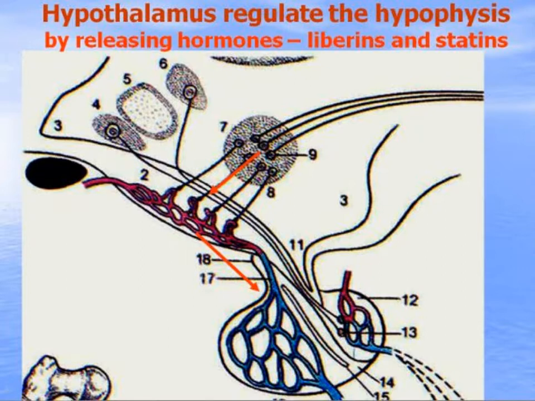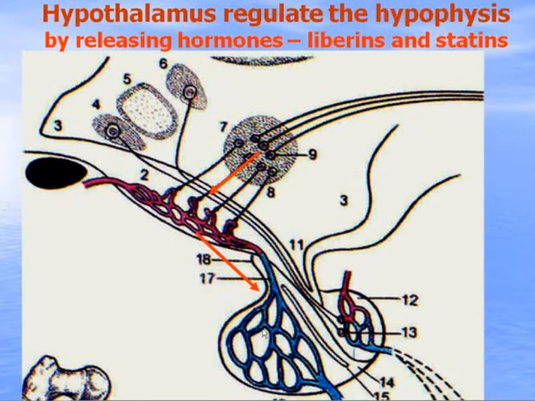And here the neurohypophysis and long axons of large neurosecretory cells of the supraoptic and paraventricular nuclei produce two hormones, vasopressin or antidiuretic hormone and oxytocin, which are transported on the axons into the posterior lobe, the neurohypophysis, and released into the blood through the axovasal synapses.